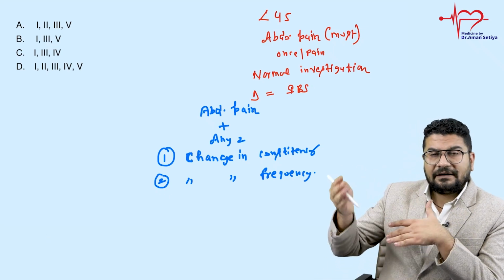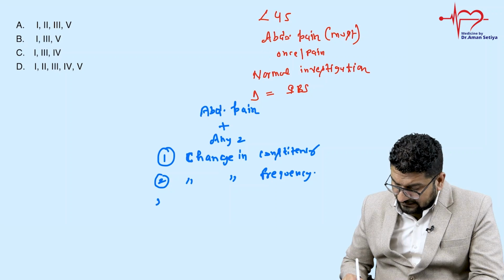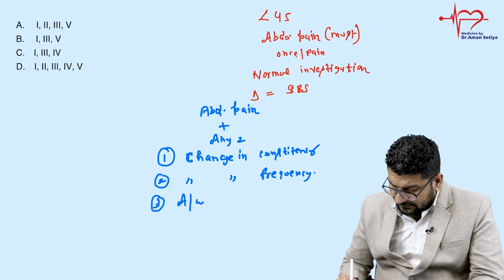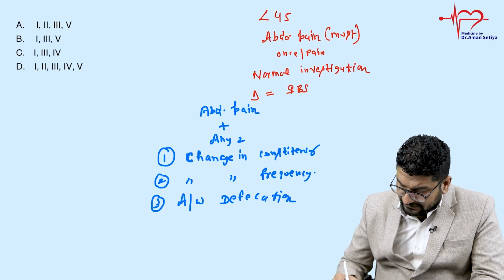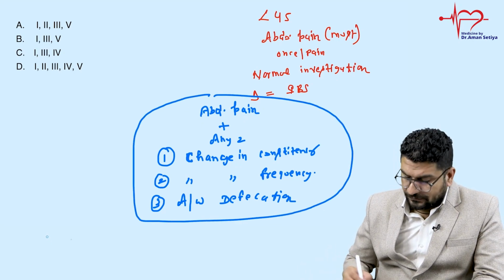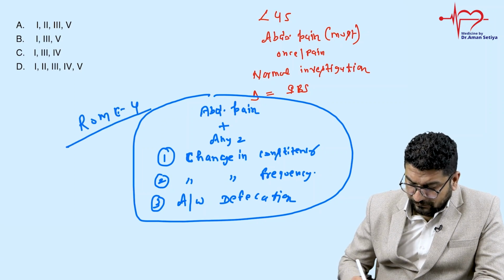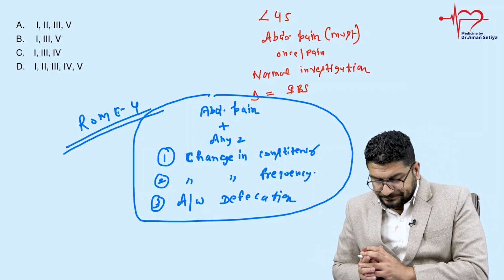Maybe there will be diarrhea, constipation, or alternating diarrhea and constipation. And remember, this pain has an association with defecation. So pain in a young person with any two of these features, we call this Rome 4 criteria. And Rome 4 criteria is used to diagnose IBS.